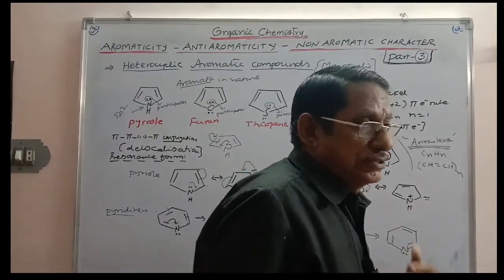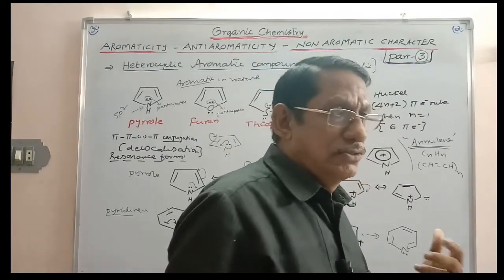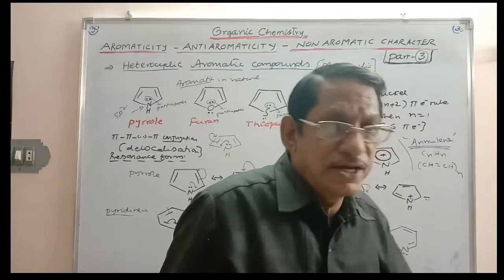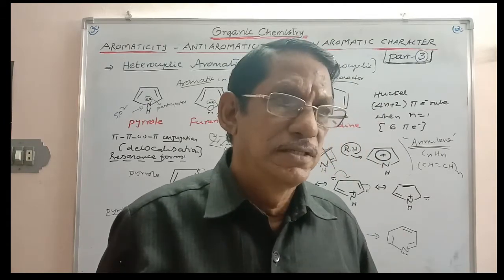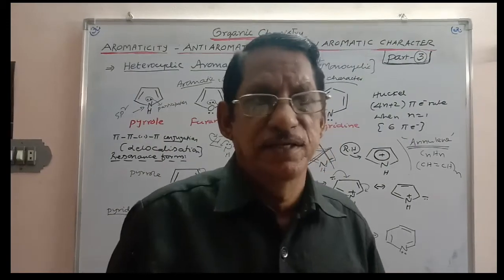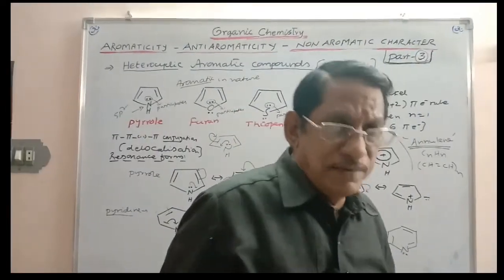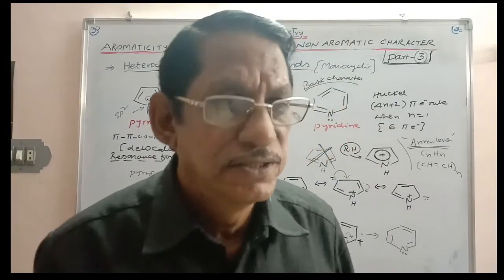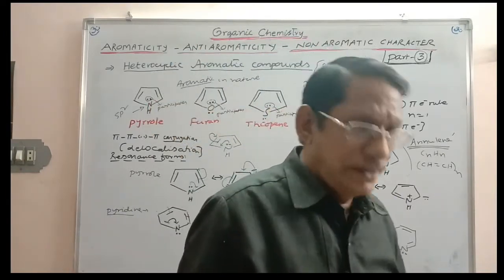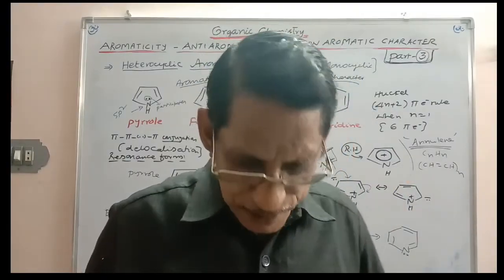Some of the annulenes are aromatic in nature. Some of the annulenes are anti-aromatic in nature, but in spite of getting anti-aromatic character, they can be converted into non-aromatic character. Whenever non-aromatic character is obtained, simply treat that planarity is lost, it is non-planar.